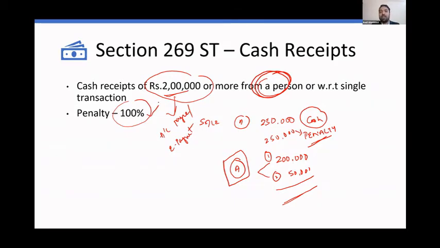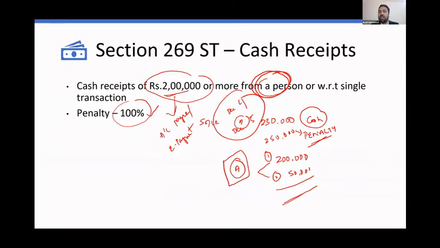So while I practice, we come across a lot of things. Like people say, "Sir, I have a question. If you are collecting money on 2 different dates, then what will be the effect?" I mean, you're collecting on 2 different dates, like today is 4th of December and tomorrow is December 5, right? 2 different dates. Okay, so if you're collecting on 2 different dates, again, the same provision will be attracted. Cash receipts of 2 lakh or more from a particular person or with respect to a transaction will be disallowed.